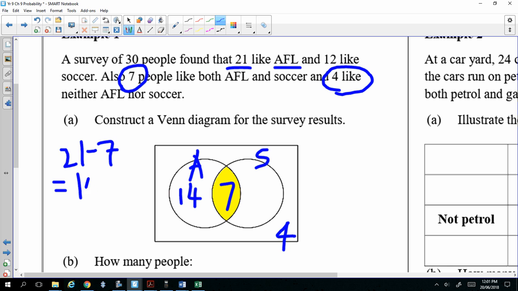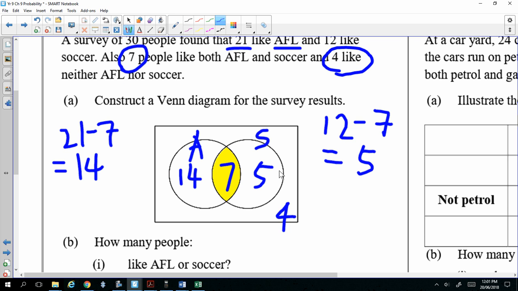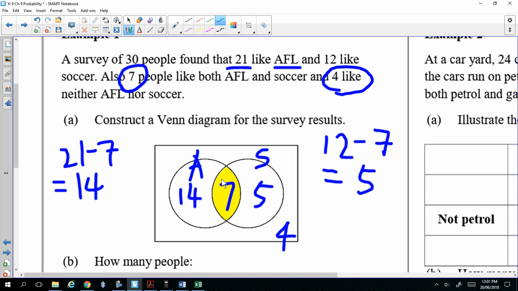Does that make sense? And for soccer, 12 like soccer, so you have to minus those who like AFL as well, which gives 5 people who like soccer only. Now, if you add these numbers together, 9 plus 14, 23, you will get 30. Okay? Any questions? So you have to be careful when you fill in this Venn diagram not to include those who like both in the outside.